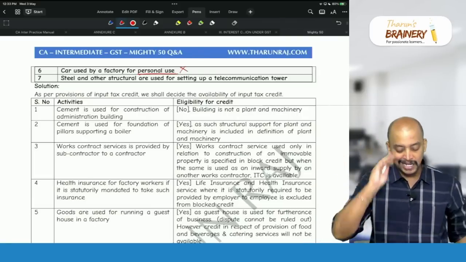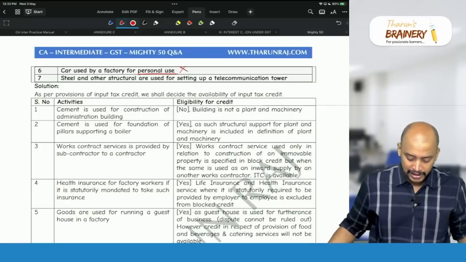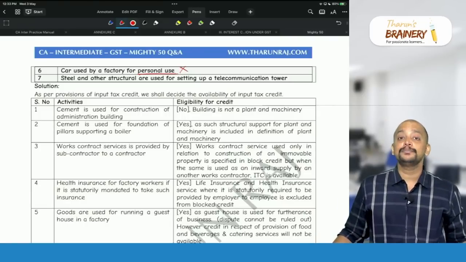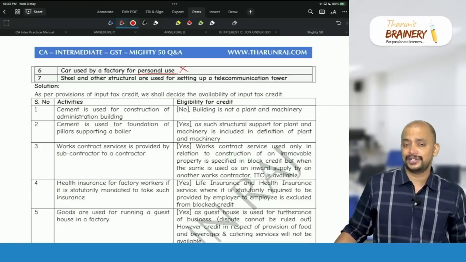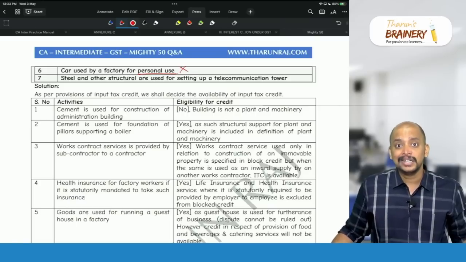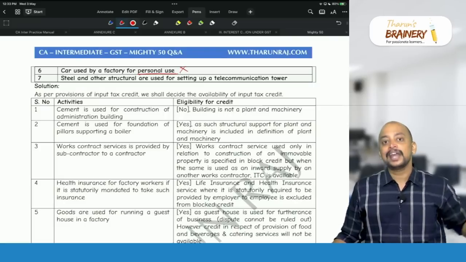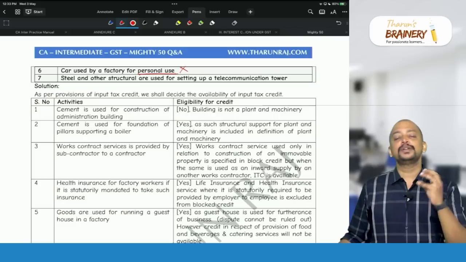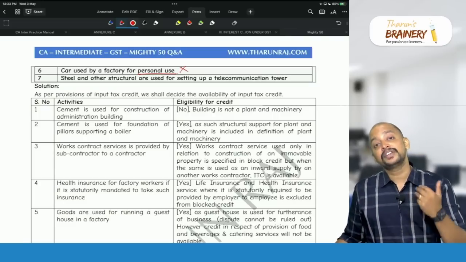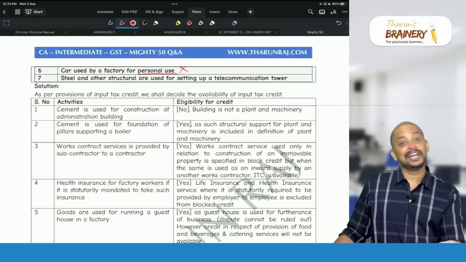Then, steel and other structurals are used for setting up a telecommunication tower. See, a telecommunication tower is actually excluded from the meaning of plant and machinery. Generally, any goods purchased for construction of an immobile property is blocked credit. However, if the immobile property is plant and machinery, ITC is available.